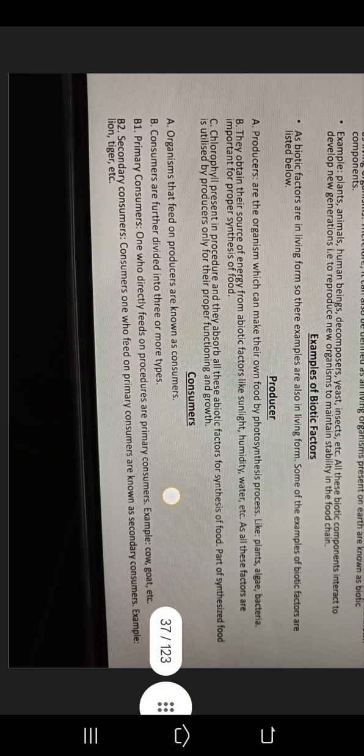They obtain their source of energy from abiotic factors like sunlight, humidity, water, etc., as all these factors are important for proper synthesis of food. So chlorophyll is present in producers and they absorb all these abiotic factors for synthesis of food. Part of the synthesized food is utilized by producers only for their proper functioning and growth.